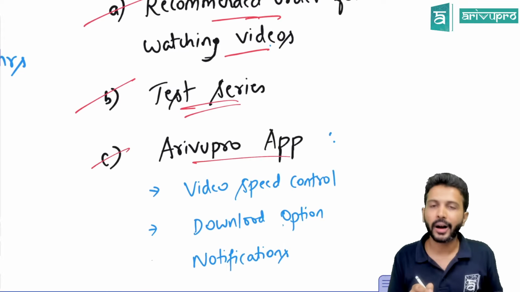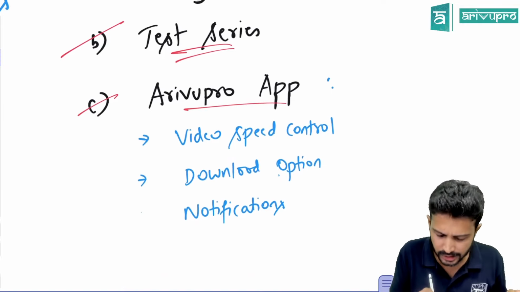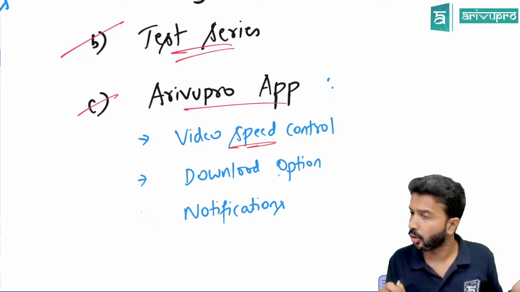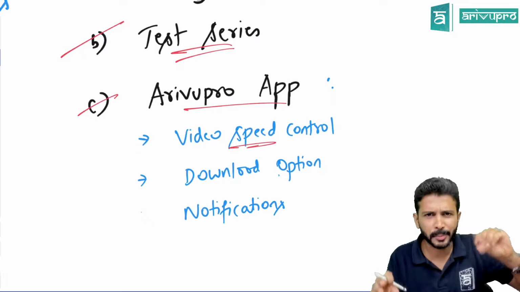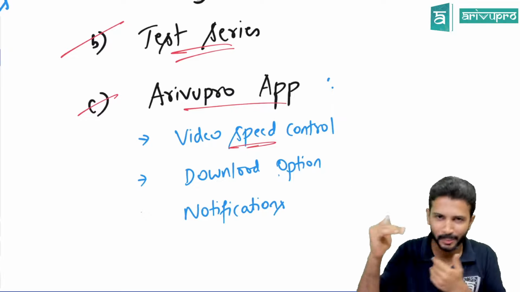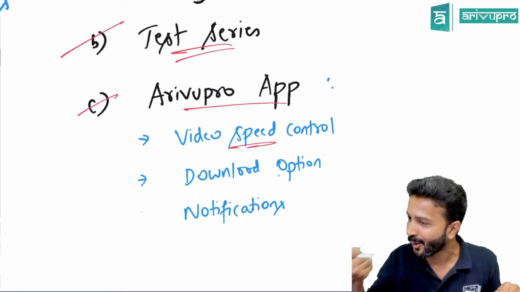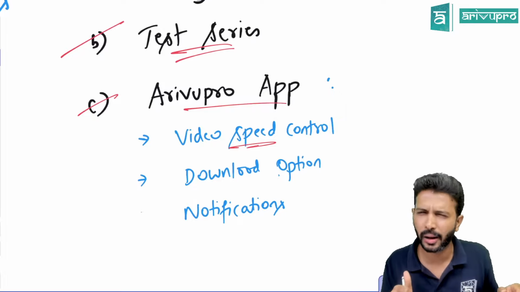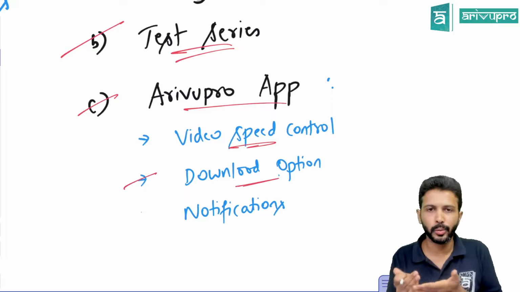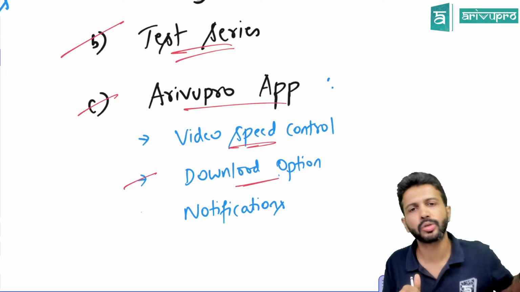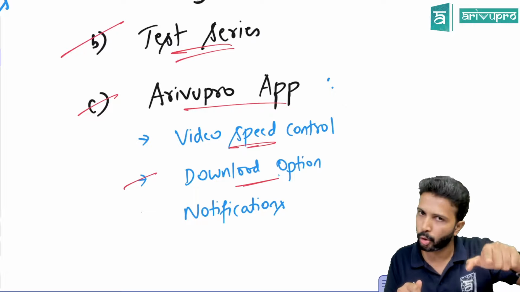Next is the ArivuPro app. I suggest please download the app. The app has certain features like video speed control. If you want to watch the video at 1.25, 1.5, 1.75 speed, you can. If you want to make a meme out of my voice, that's possible on the app. I believe we have speed control up to 2. Also, you can download the videos. This is in the paid version. Those who have bought the recorded videos have the download option on the app itself.